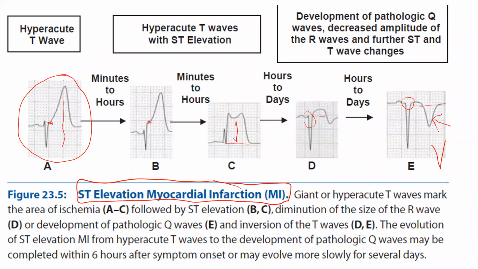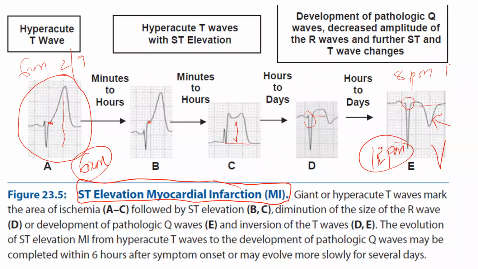The evolution of ST elevation MI, from a hyperacute T wave to the development of pathological Q waves, may be completed within 6 hours after the symptom onset, or may evolve slowly over several days. For example, if the patient is admitted at 6 a.m. in the morning, by 11 or 12 o'clock in the afternoon this much of change might have occurred. Or the patient might have been admitted at 6 a.m. on the 2nd of September, and at 8 p.m. on the 10th of September you may also be able to see this. So changes may vary from hours to days.